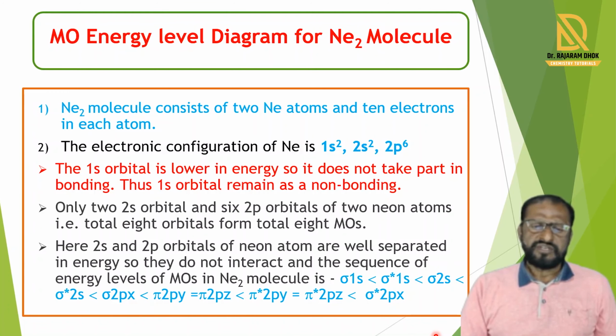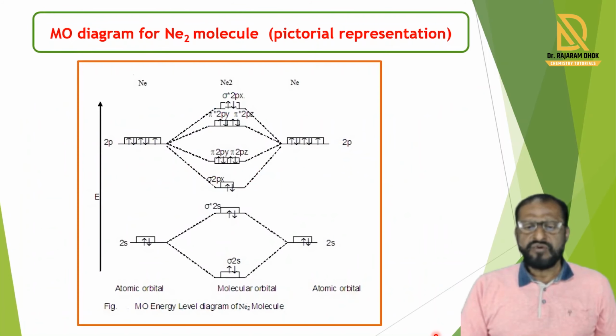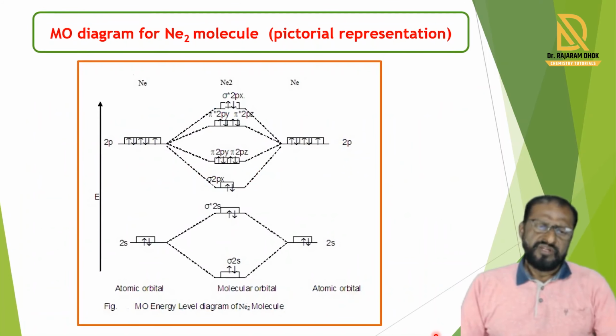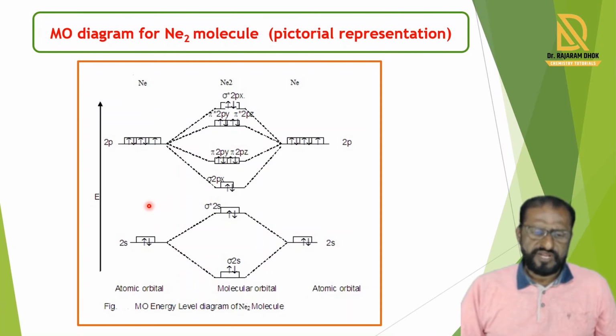Now we see the molecular orbital energy level diagram for the Ne2 molecule. In this diagram, we see the pictorial representation of the Ne2 molecule. Here only the 2s and 2p atomic orbitals of the neon atom are shown, and the 1s inner orbital is not shown.